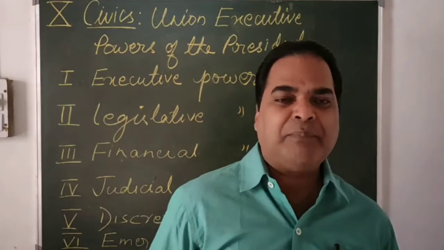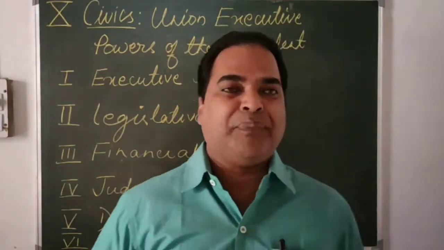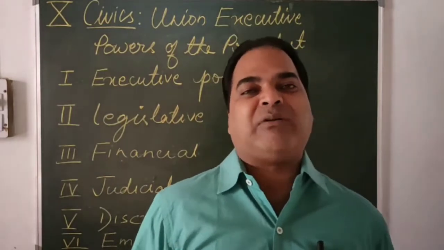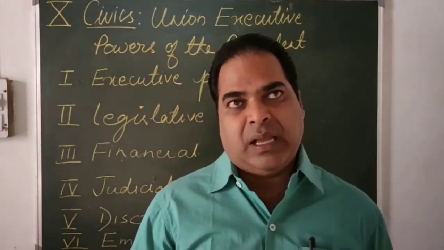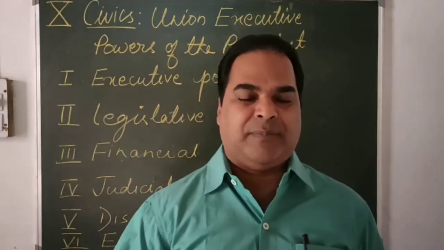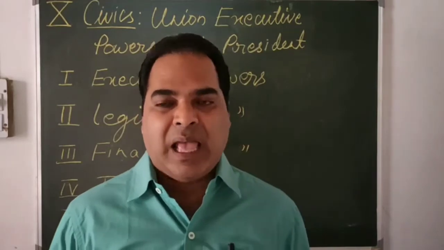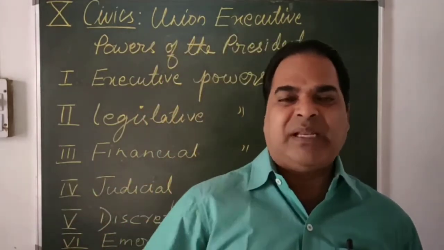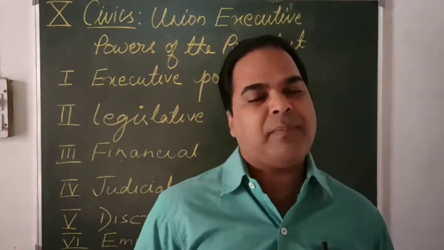Now, the second important point in the executive power is that the president forms the council of ministers. How is it done? The Prime Minister is appointed by the president, and the other ministers are also appointed by the president on the advice of the prime minister.